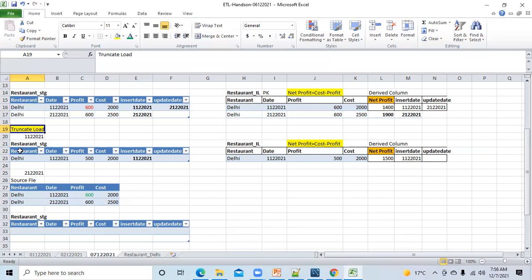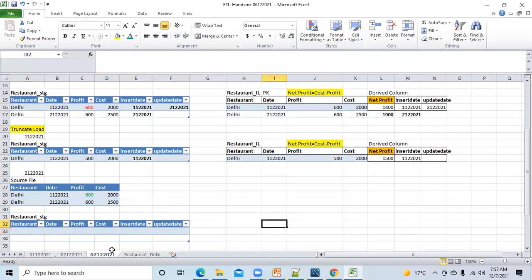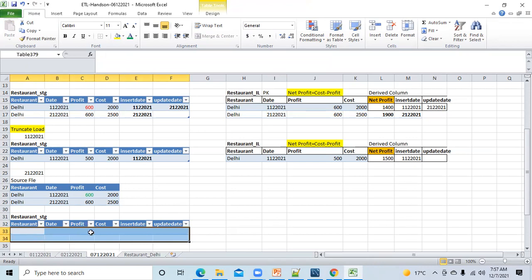In truncate load, what will happen? You have this data already present in the staging table. Is this clear? But if you're working on truncate load, what will happen? First of all, the data will be deleted. Now there is no record in the staging table.